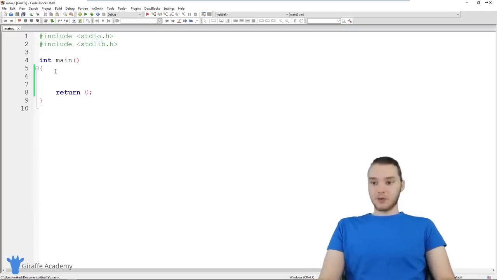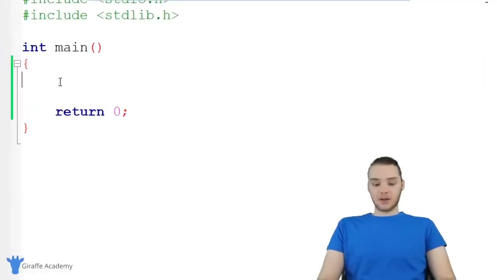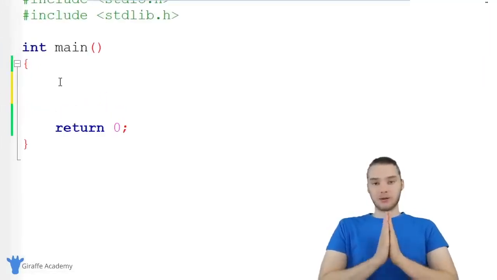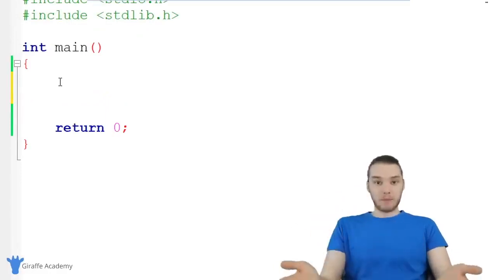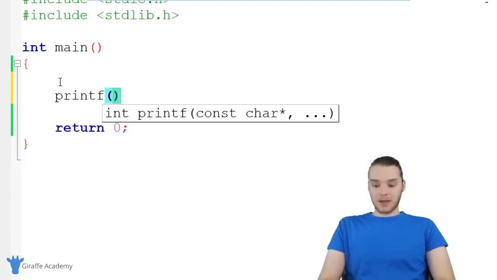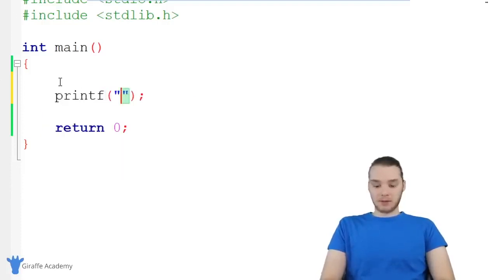So down here, I will basically write out the code for this. And the first thing we wanna do whenever we're getting input from the user is we wanna prompt them. So I wanna prompt the user as far as what they should enter in. So I'm just gonna say printf, and over here, I'm just gonna print out a prompt. So why don't we ask the user to enter in their age. So I'll show you guys how we can get a number from the user. So I'm just gonna say enter your age.